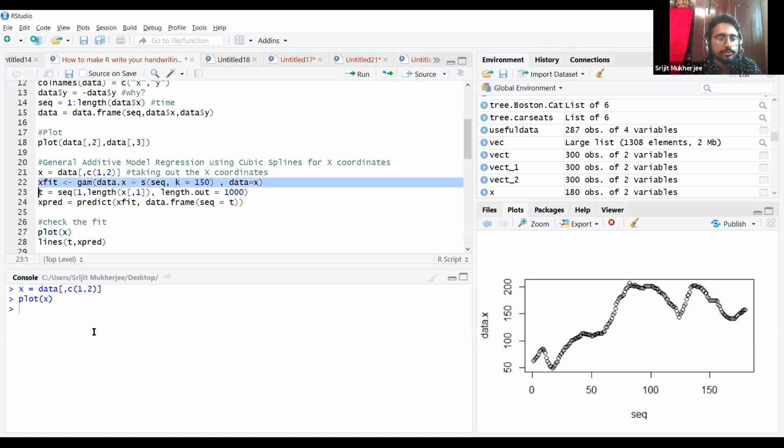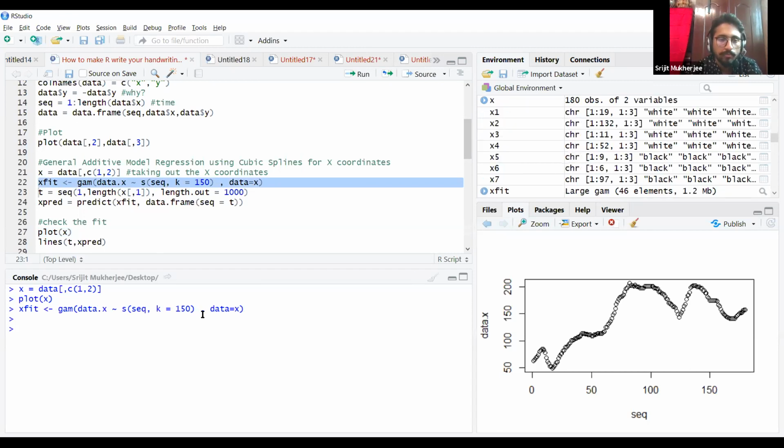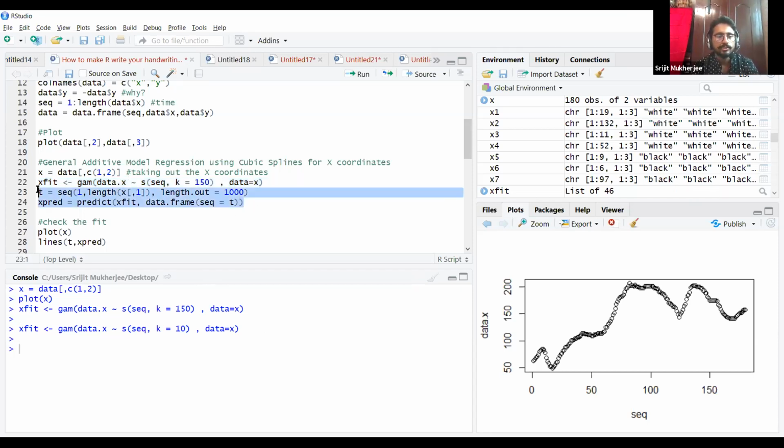So now we are fitting the additive model over here, like XFIT. Let me show what is really happening. The data dot X, the sequence is a time. Essentially, s means smooth, and k is the number of knots I'm giving. I will do it with a smaller number of knots so we'll see the difference. Let's do it with 10 and let's predict it.